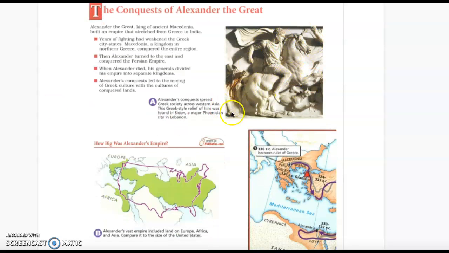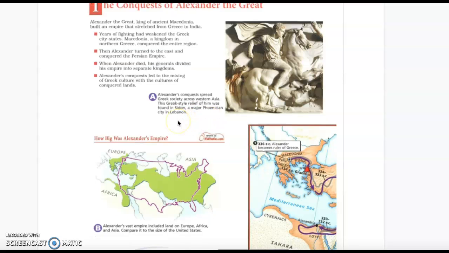Picture A. Alexander's conquests spread Greek society across Western Asia. This Greek-style relief of him was found in Sidon, a major Phoenician city in Lebanon.